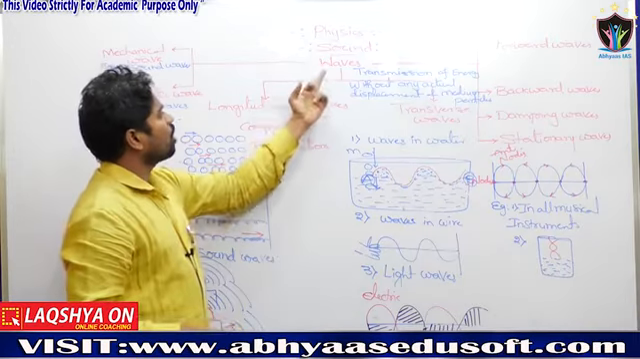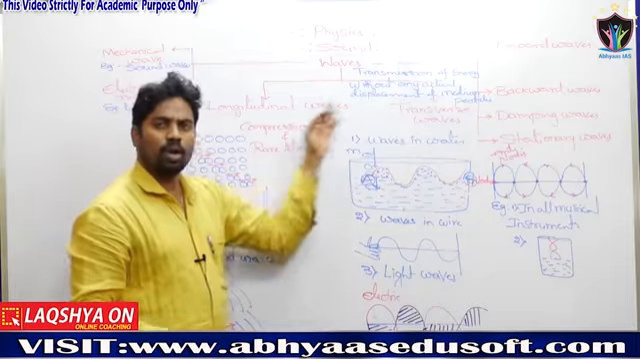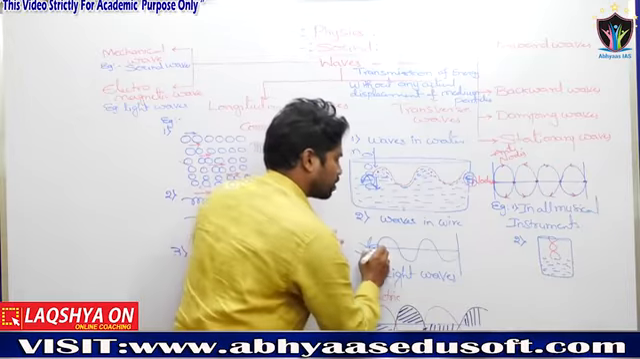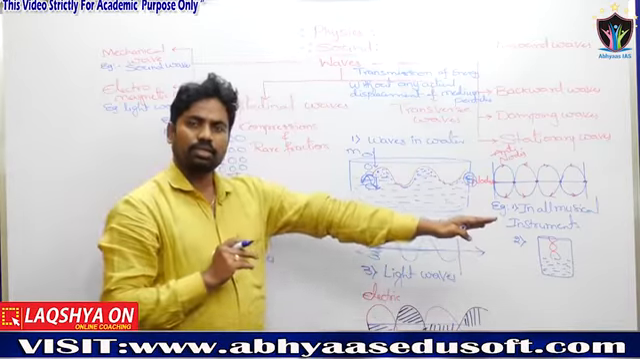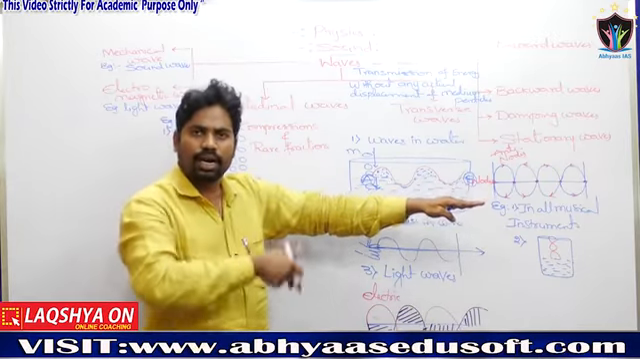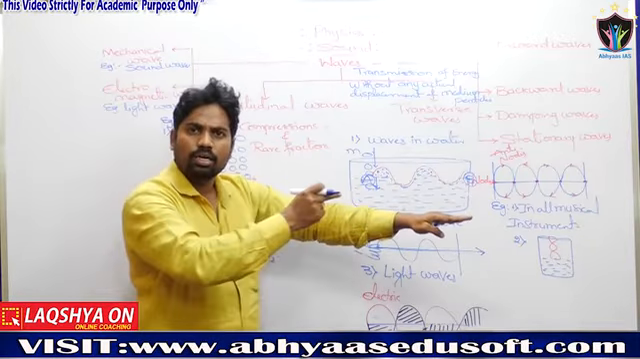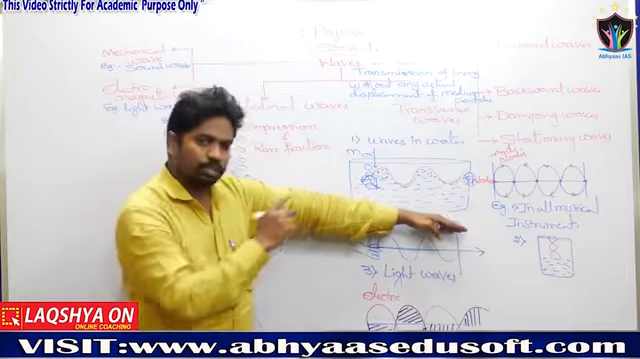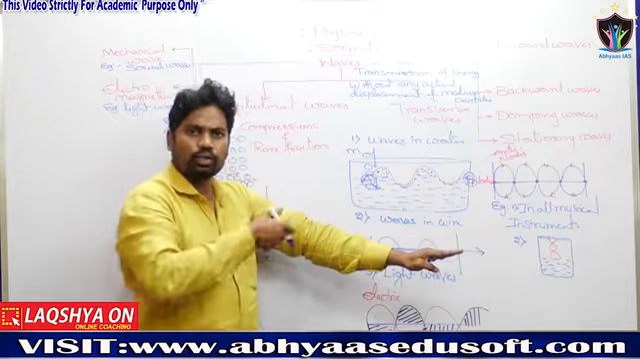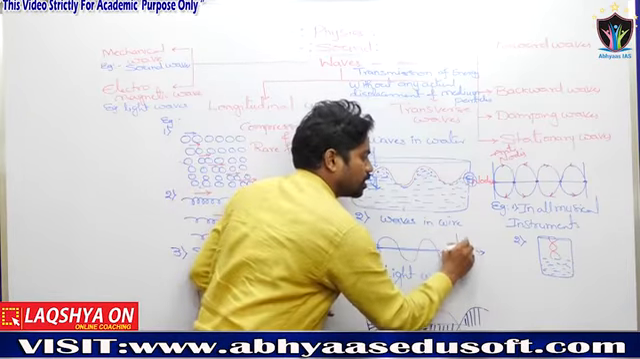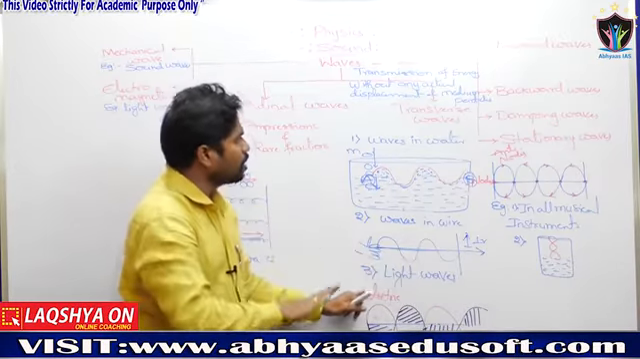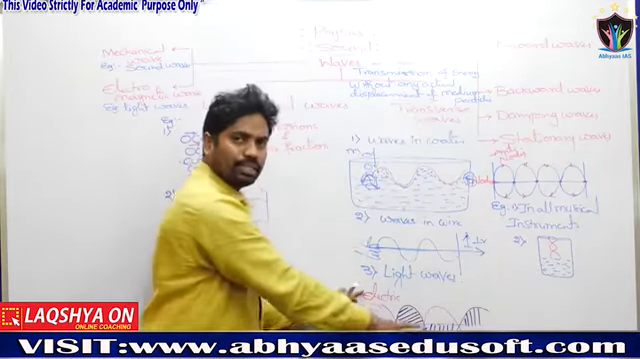In wave motion, the waves are classified into two types. One is longitudinal, and the other is transverse waves. Suppose in this thread, this is the passing direction. What is the medium here? That thread. The vibrations of that thread are perpendicular. See here, it is the passing direction. The vibrations are perpendicular to the passing direction. That phenomenon is called the transverse wave mechanism.